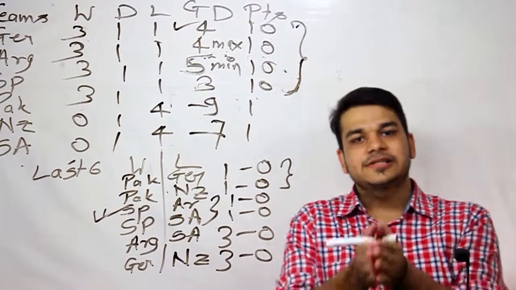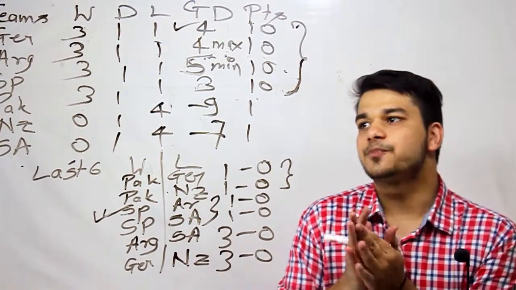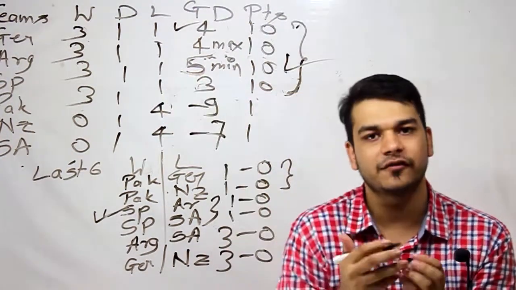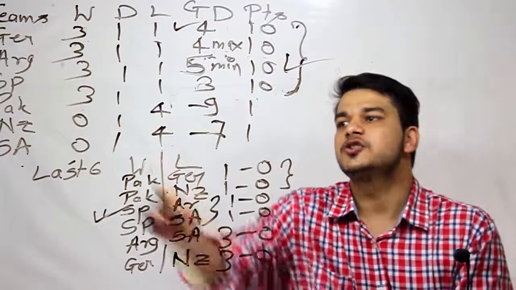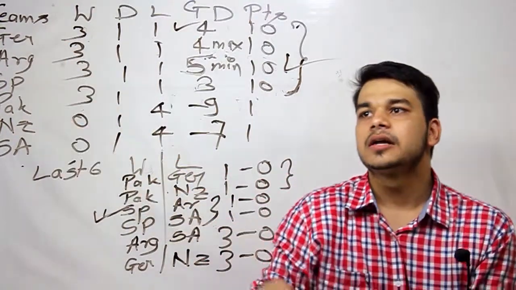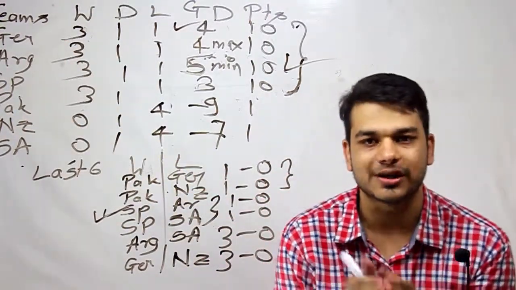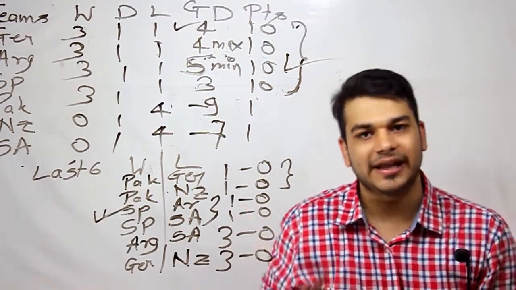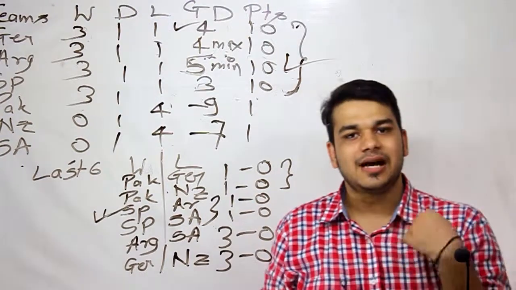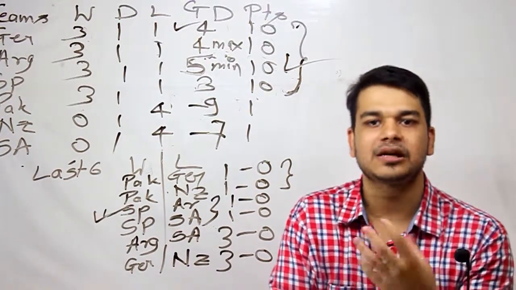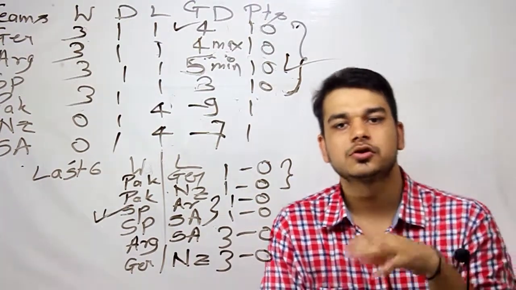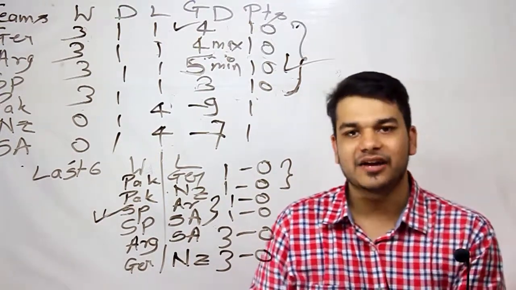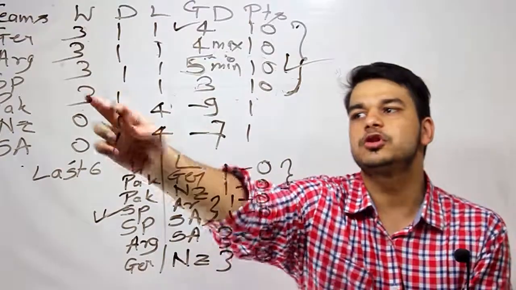So we have already discussed in the previous problem that Spain is going to qualify at the first position with 5 as the goal difference. Now, if you compare Germany and Pakistan, their goal difference is going to be constant at 4 and 3. So Pakistan won't be able to beat Germany in any case. But the question asks us that if Pakistan qualifies at second place, so technically speaking, this question is wrong. But in spite of that, if I have to give a certain answer, I'll choose the option as Spain.